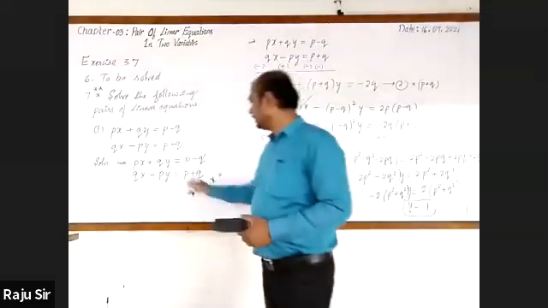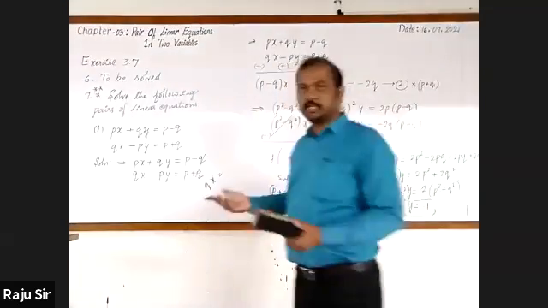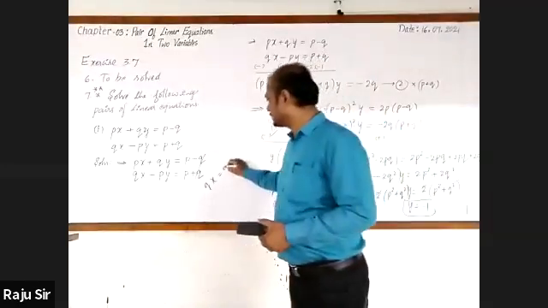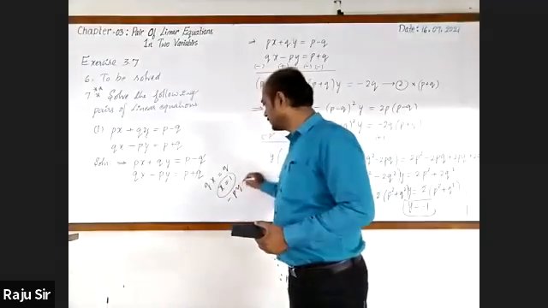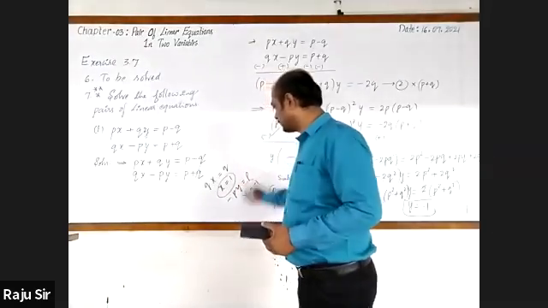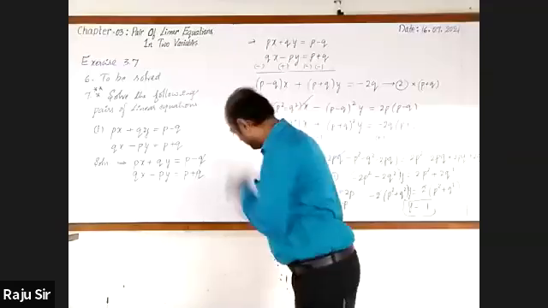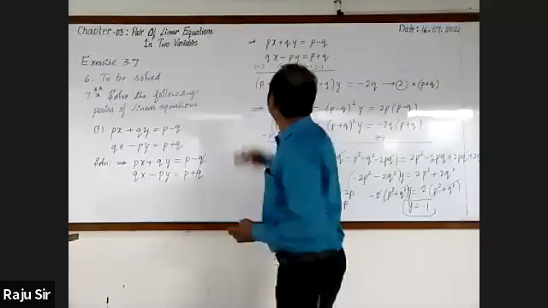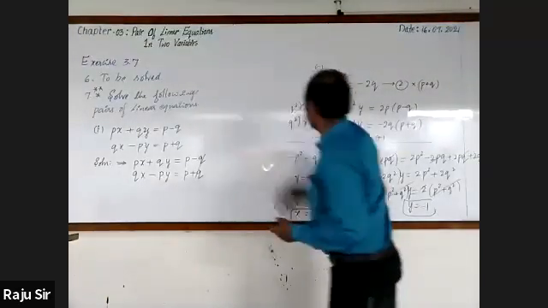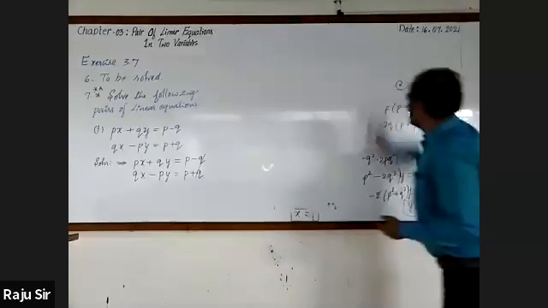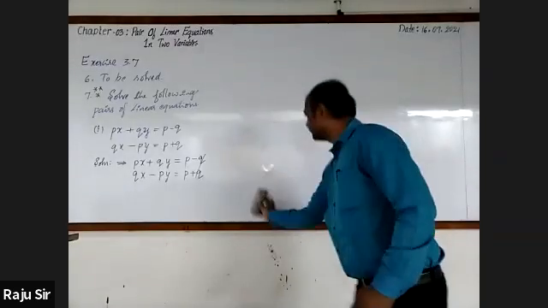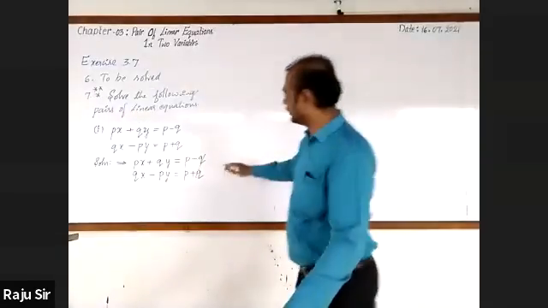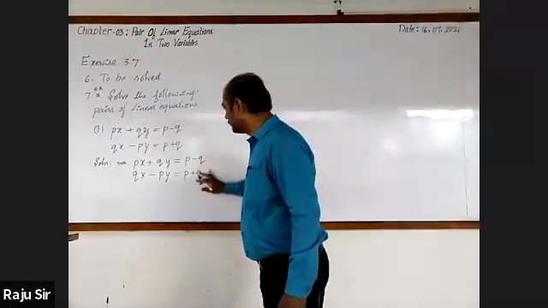QX equal to, see, even you can go for interchanging this. That's all. QX is equal to Q, X is equal to 1. Then minus PY is equal to P, Y is equal to minus 1. The steps are very lengthy, so using that for shortcut method, just whatever I told now, you can follow that.